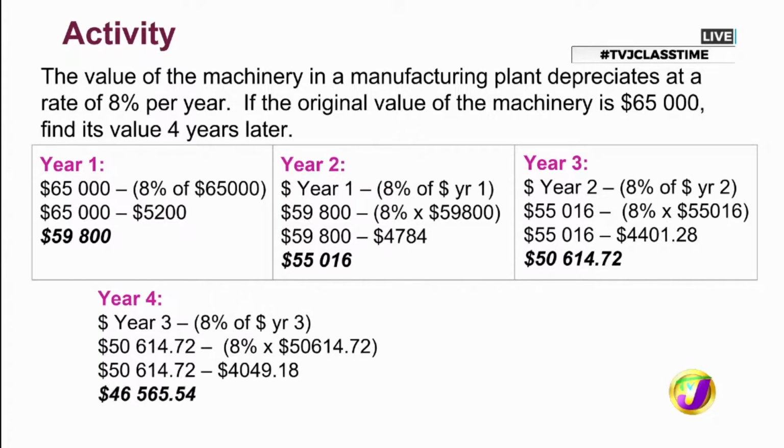At the end of 4 years, the machine that was valued at $65,000 now values $46,565.54. Remember this value in your head: $46,565.54. Now we're going to use the formula that we derived and prove that the answer will be $46,565.54.